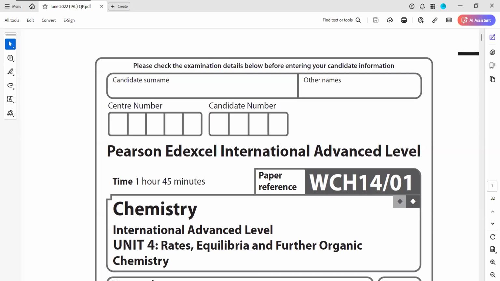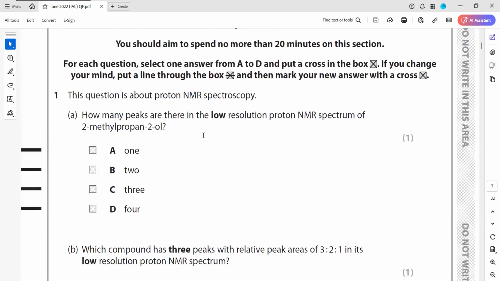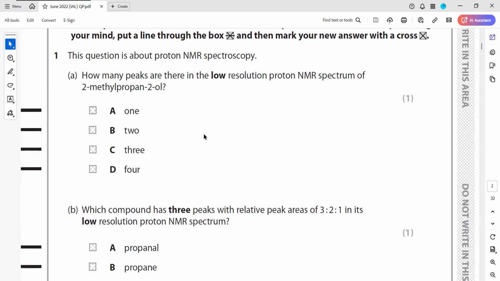June 2022. You can also use the mic chat or screen annotation to answer this. This question is about NMR, proton NMR spectroscopy. How many peaks are there in a low resolution NMR of 2-methylpropan-2-ol?